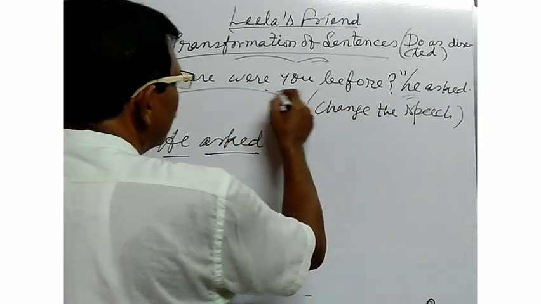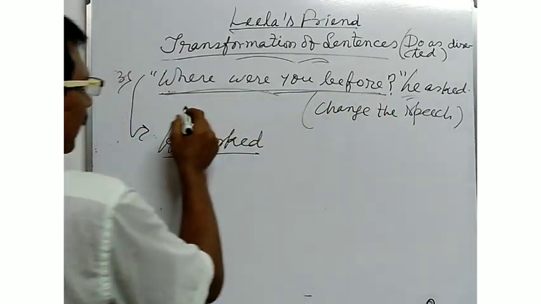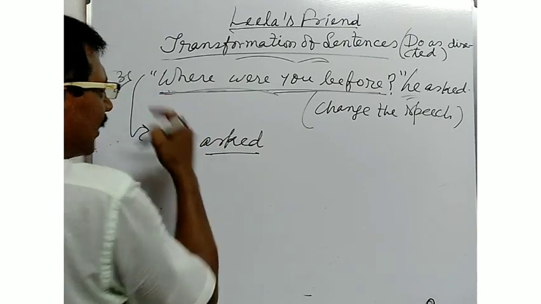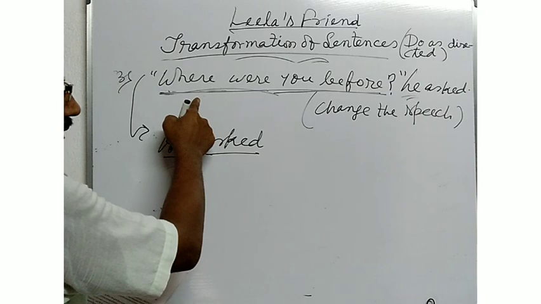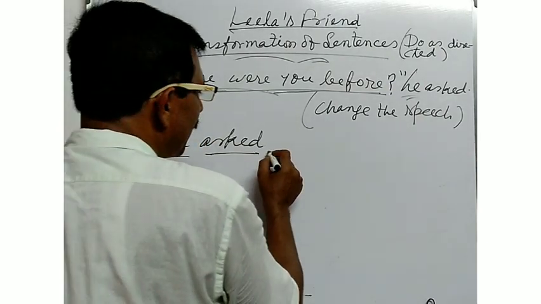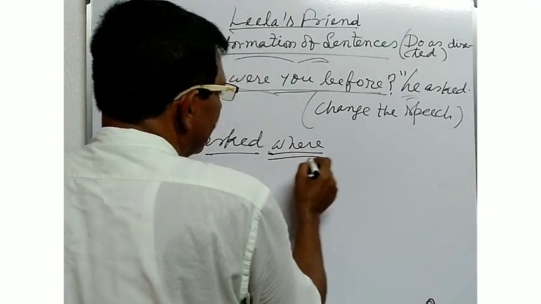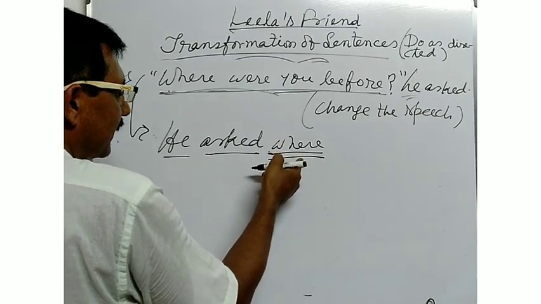Next, where were you before? Here this is the speech used with a WH word. As there is the use of a WH word at the beginning of the speech, you cannot use any conjunction like if or whether. Here, where will be the word used as the conjunction.